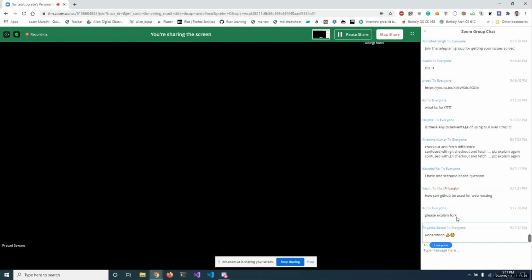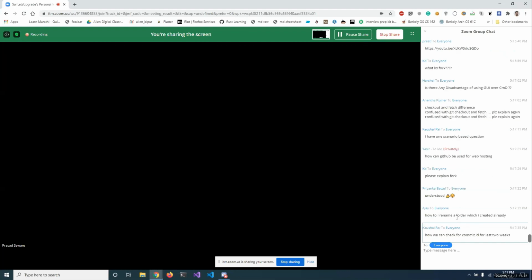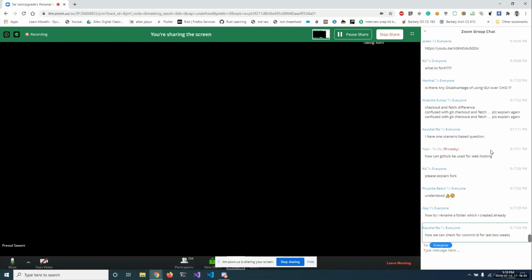But GUIs usually lack some options or flags, and you can do much more through CMD than using a GUI. So if you can learn both GUIs and CMDs, it will be better. But GUI has a low learning curve, so GUIs are beginner friendly at first, but CMDs are more powerful command lines.